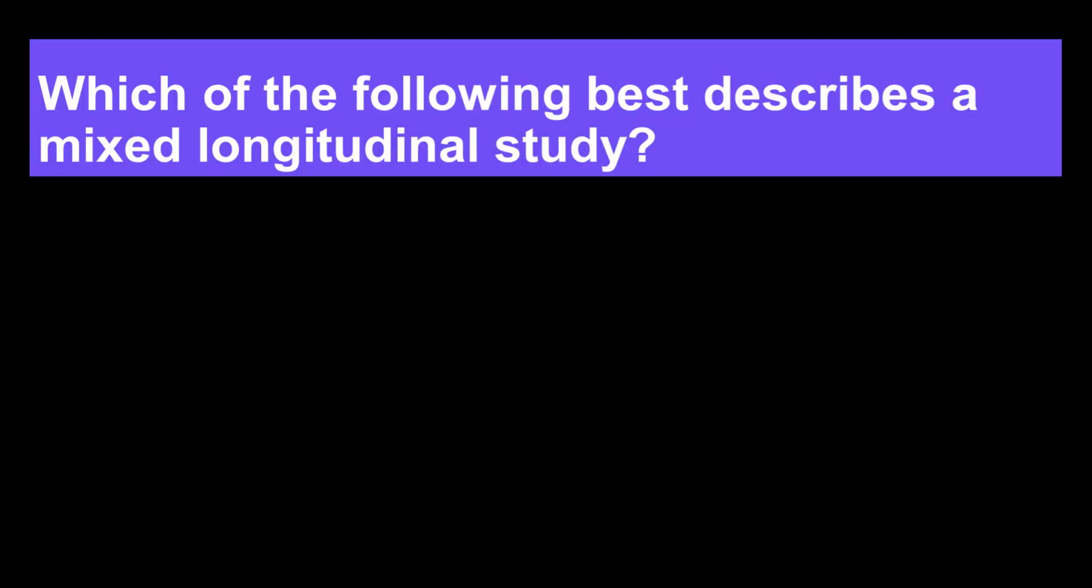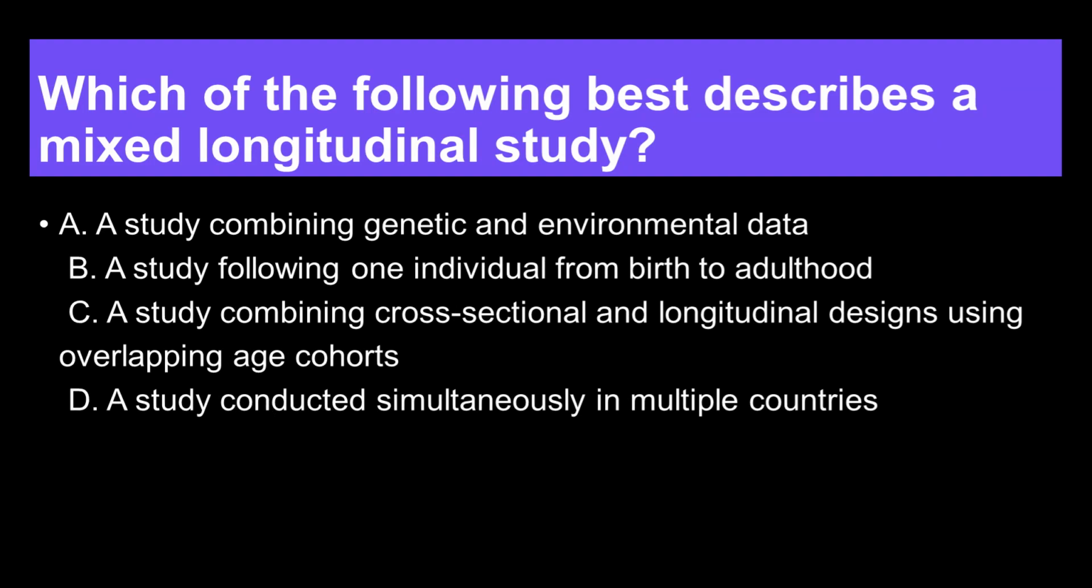Question 4. Which of the following best describes a mixed longitudinal study? A. A study combining genetic and environmental data. B. A study following one individual from birth to adulthood. C. A study combining cross-sectional and longitudinal designs using overlapping age cohorts. D. A study conducted simultaneously in multiple countries. Correct answer, C.